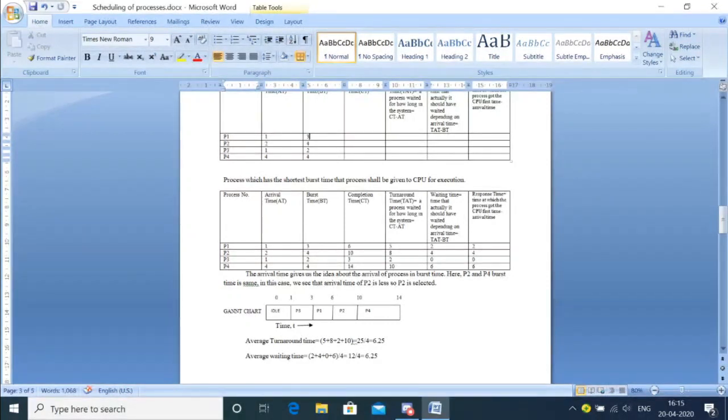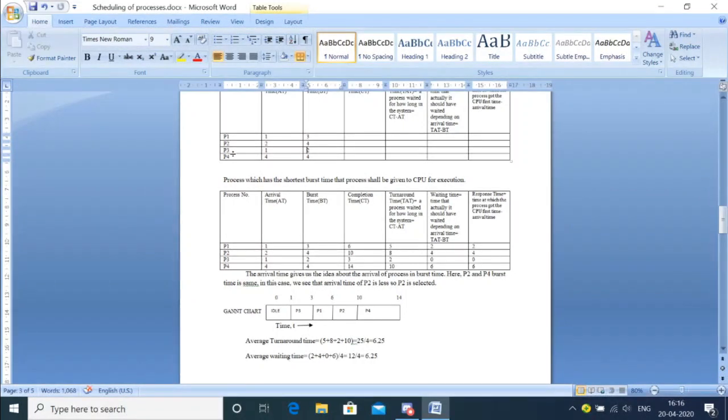So which one has the minimum burst time? P1 is 3 and P3 is 2. So definitely P3 has the minimum burst time because its burst time is the least, isn't it, compared to P1? So P3 will be given the CPU. How many units will it require? 2 units. So 1 plus 2 is how much? 3. So this part will be occupied by P3. Okay, so P3 has done its work. It will now be released from the CPU.